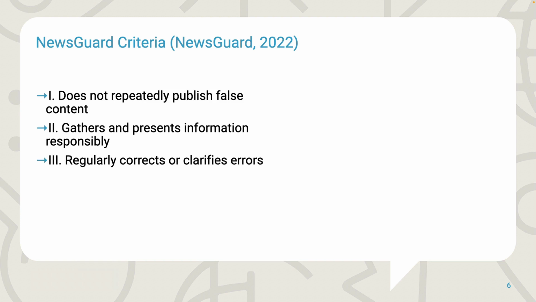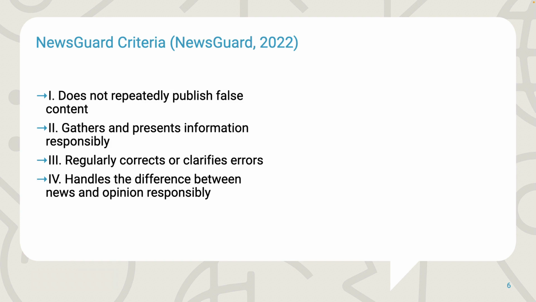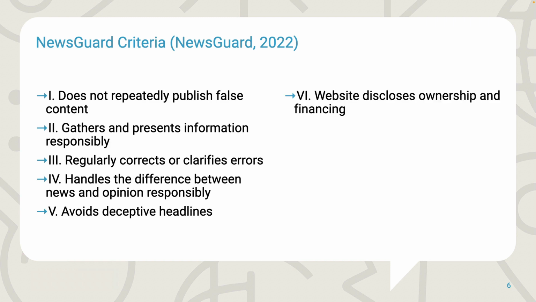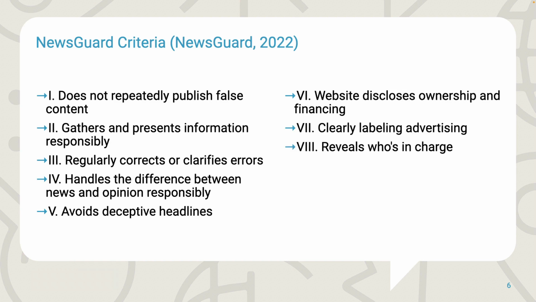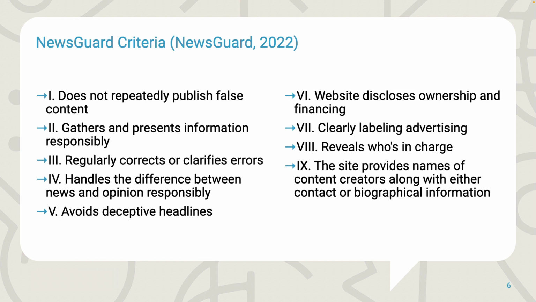Regularly corrects or clarifies errors. 4. Handles the difference between news and opinion responsibly. 5. Avoids deceptive headlines. 6. Website discloses ownership and financing. 7. Clearly labels advertising. 8. Reveals who's in charge. 9. The site provides names of content creators along with either contact or biographical information.